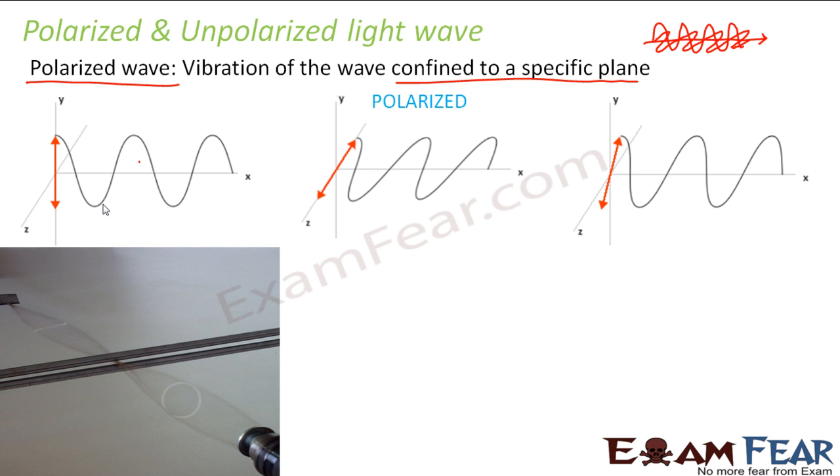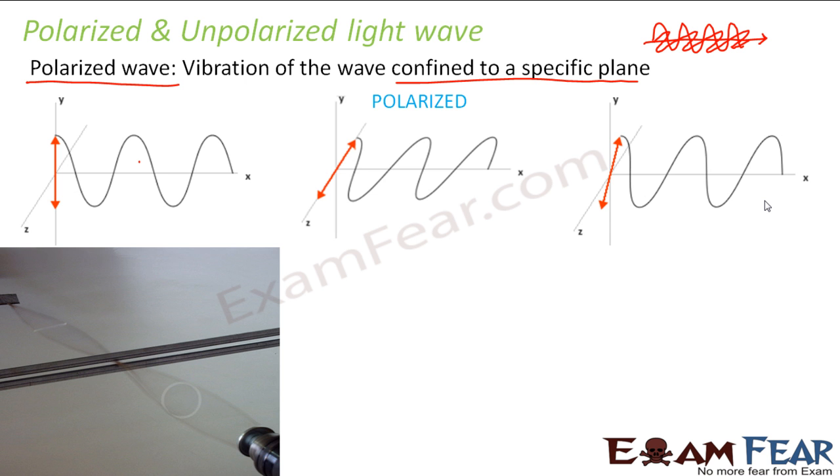So here the particle is vibrating along the y-axis. In this, the particle is vibrating along the z-axis, and in this, along the x-axis. In all of these, the plane of vibration is a single plane, perpendicular to the direction of propagation.